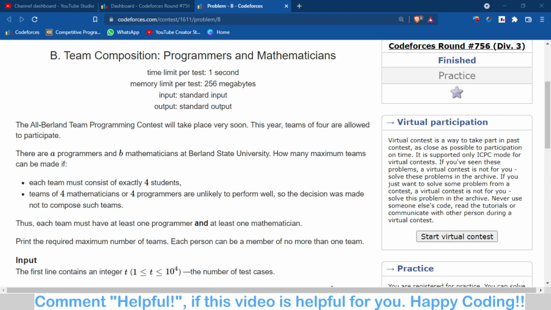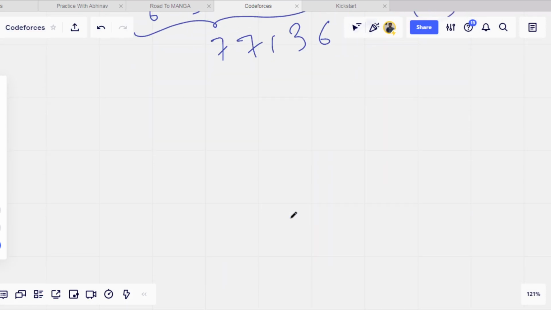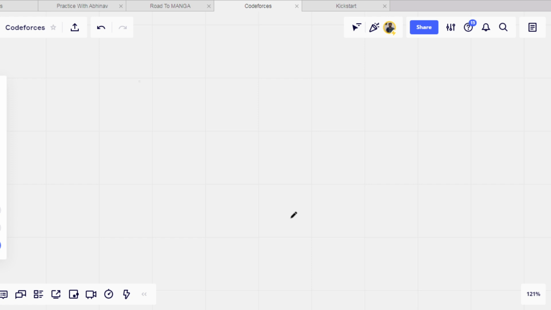So now let's move towards the logic part, what we will do in this particular problem. Let's say we have some A mathematicians and B programmers. If A is equal to B, the first case, in this case we just write A plus B because we have equal numbers of A's and B's, and the answer will be (A plus B) by 4.